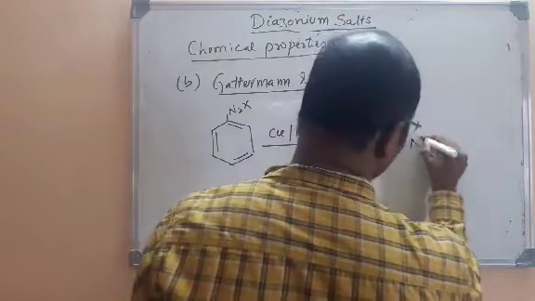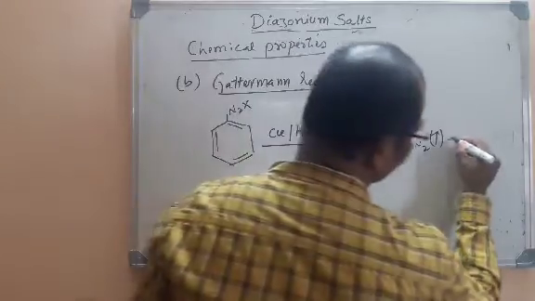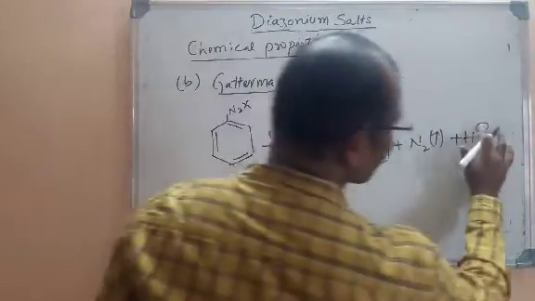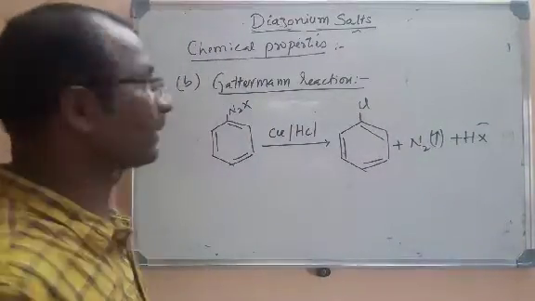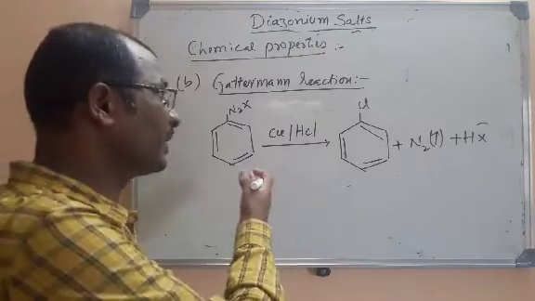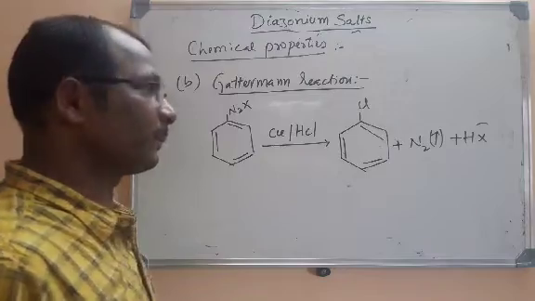And what is the other product? I told you that N2 will be liberated here along with HX, that is H plus and X minus. So this is not the method of preparation, it is the reaction of diazonium salts in the presence of copper powder and HCl.